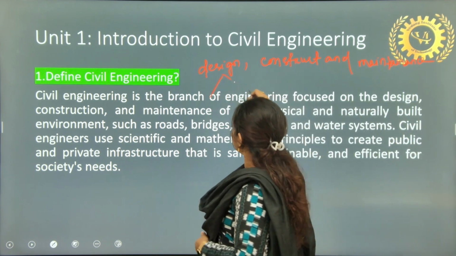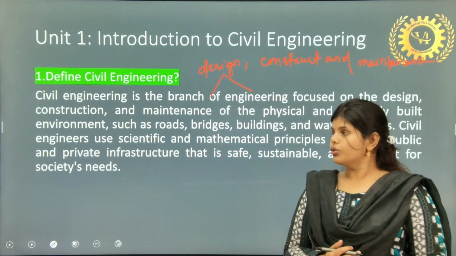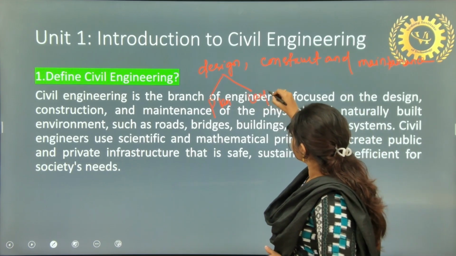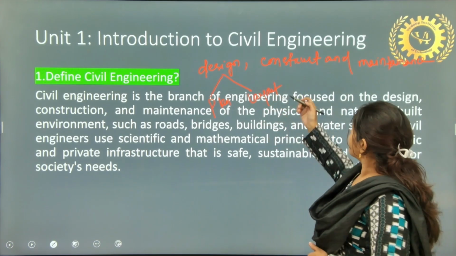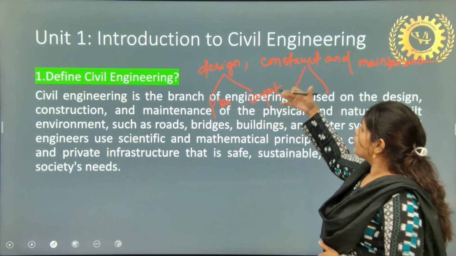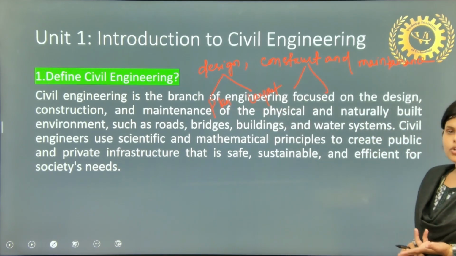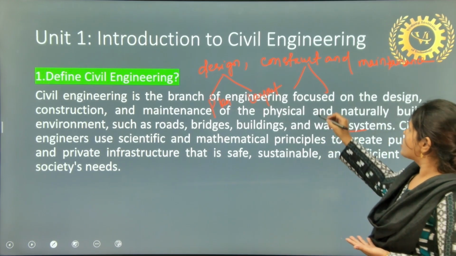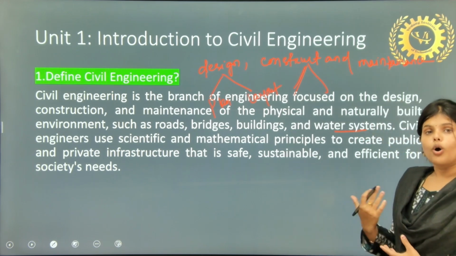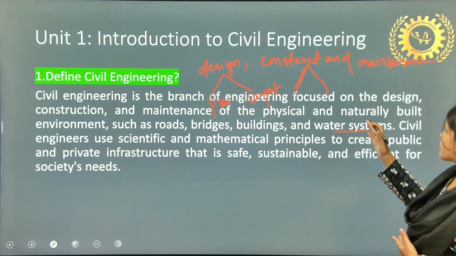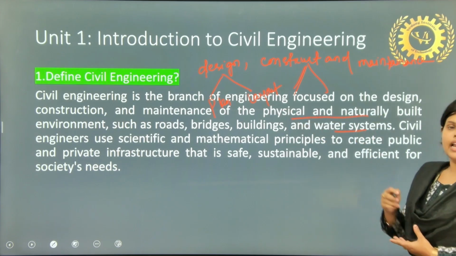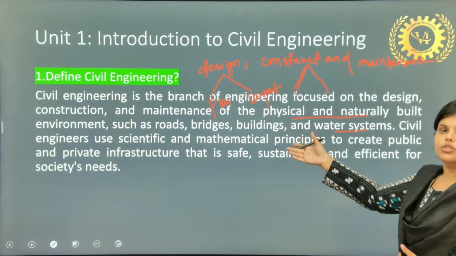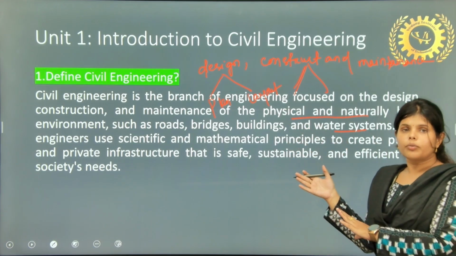So in the design part, you can write that in design we do planning of the construction, we do the layout of the construction, etc. Next, construct. We construct what we think to construct, like we can construct road, bridge, building and any water systems, those will go under this construct. Also it helps in maintenance. Maintenance of what? Maintenance of the physical and naturally built environment. Civil engineers also help to maintain the naturally built environment.